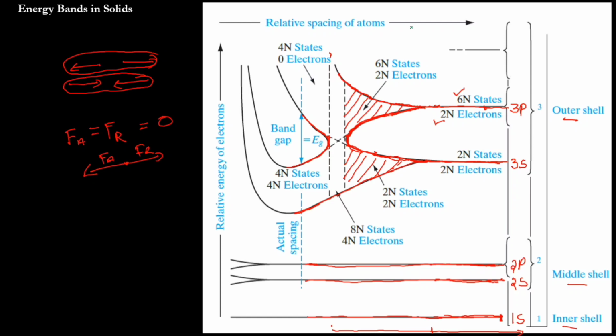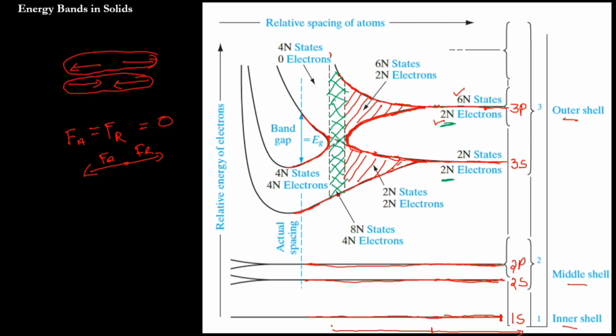Here we have 8n states, right? But how many electrons are there? Here we have 2n electrons, and here we have another 2n electrons. So in total it will be 4n electrons. Fine. That's again clear to you.